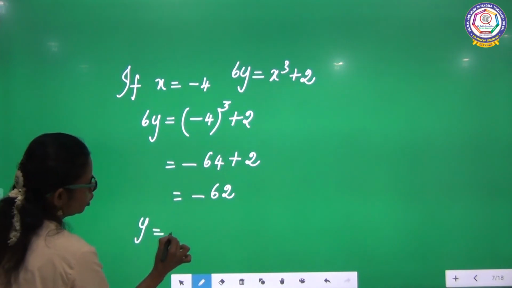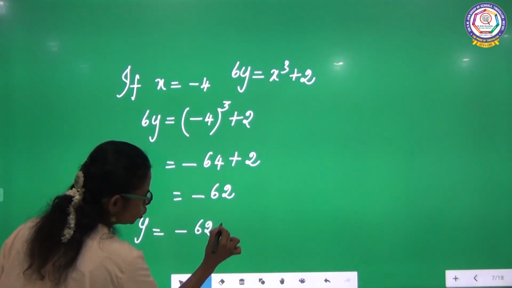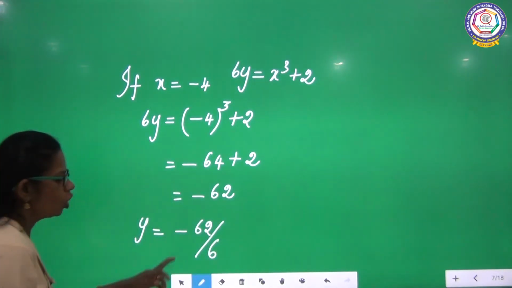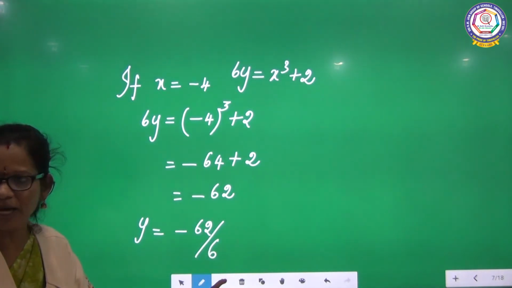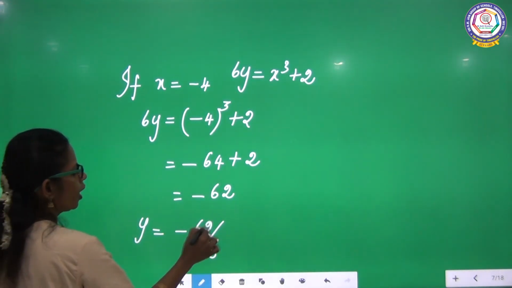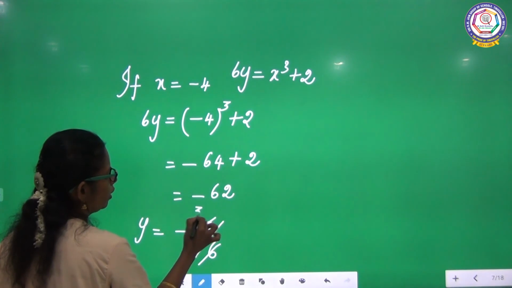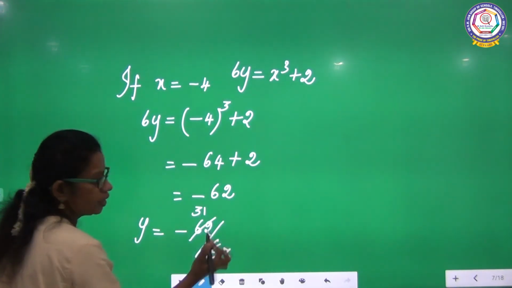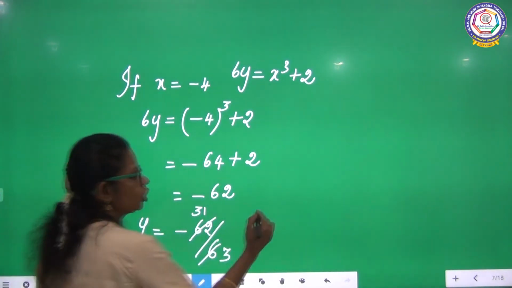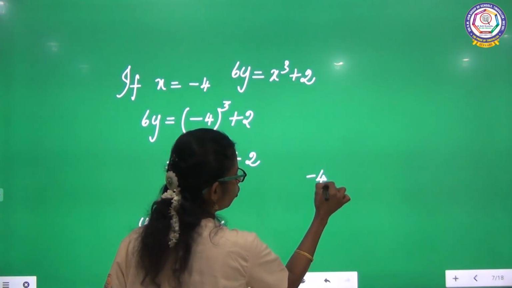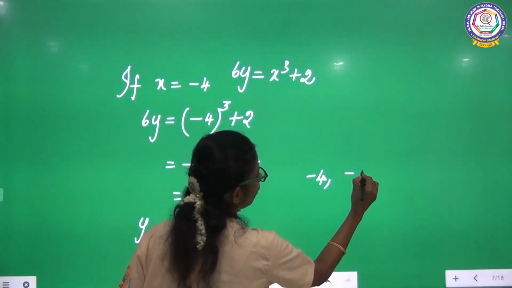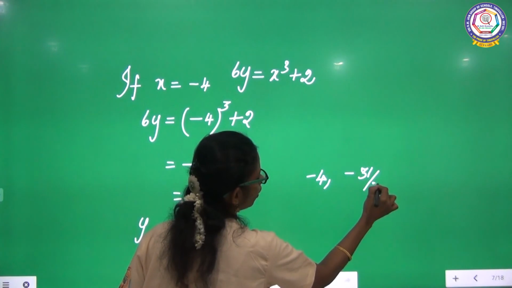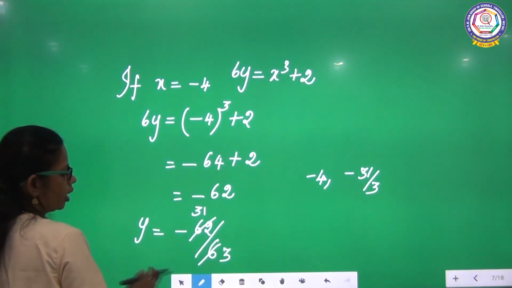Y is equal to minus 62 divided by 6. Both can be divided by 2. What you will get? 31 over 3. What coordinates did you arrive at? Minus 4, minus 31 by 3.